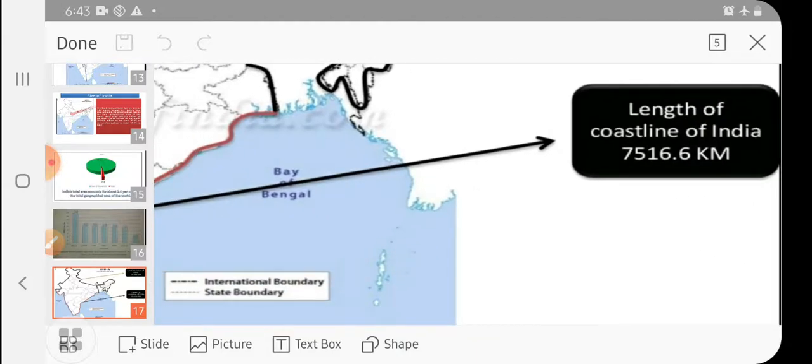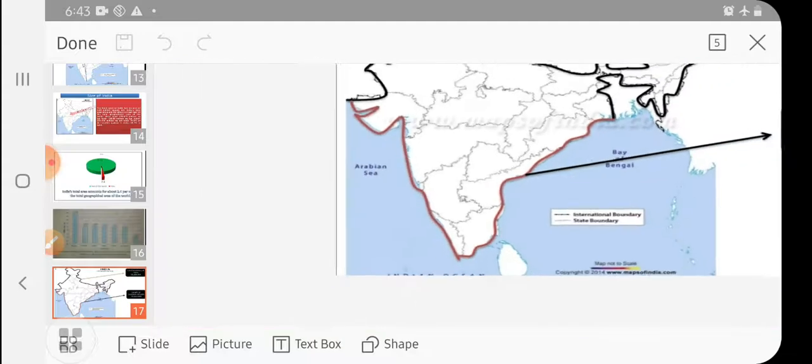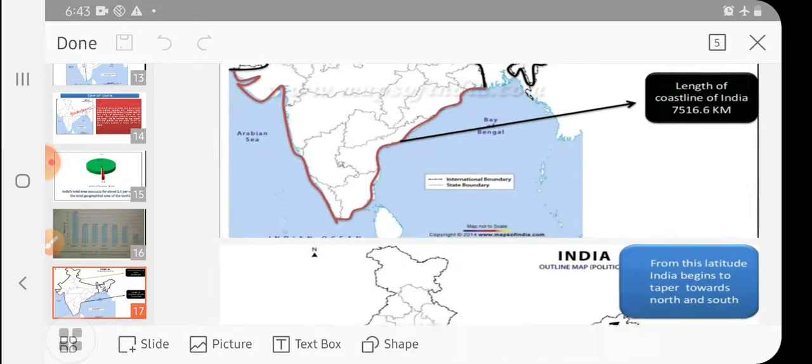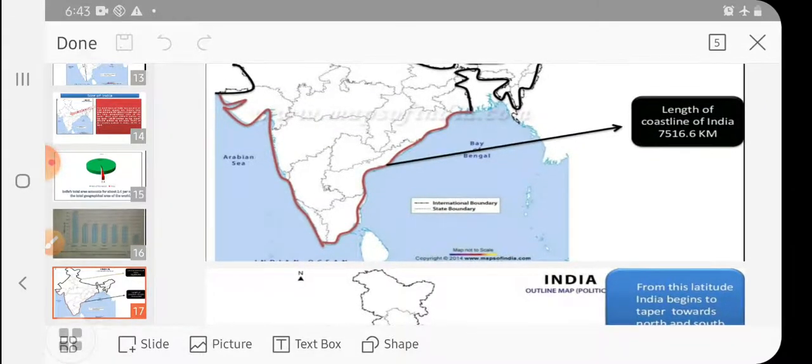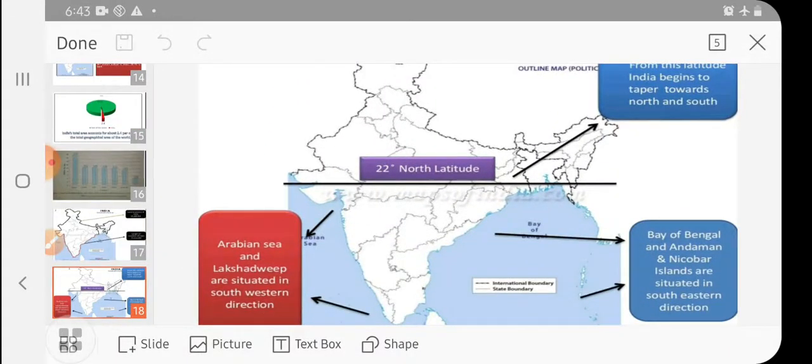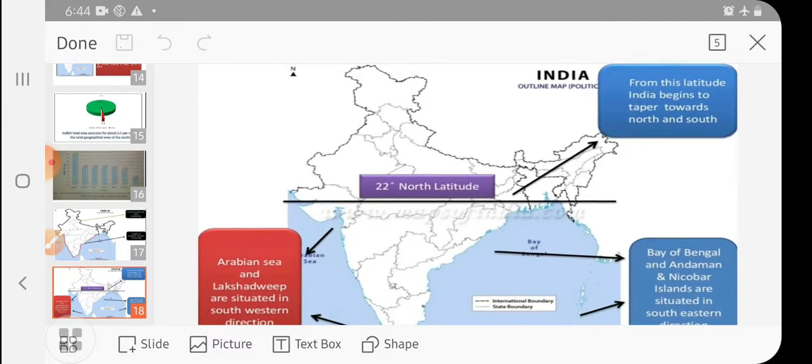And when we talk about the coastal line, the length of the coastal line is 7,516.6 kilometer. This is the coastal line, by the red line you can see, okay? And this includes Andaman and Nicobar Islands also. Afterwards, we proceed to another map of India, because this is the detailed information of the India map, so that you can have the full idea about what is our India and how far it is extended.